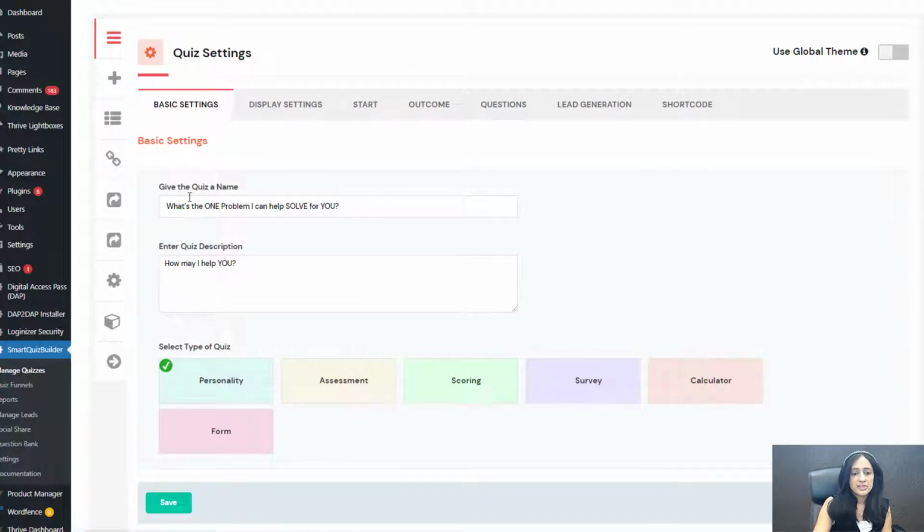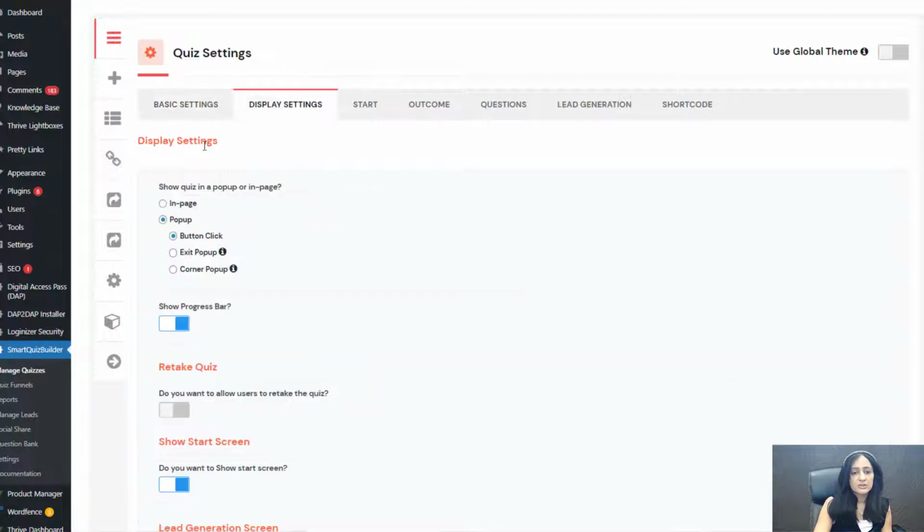All right, so basic settings, give your quiz a name. What's the one problem I can help solve for you? That's the name of the quiz. Display settings, here you can see I have selected pop-up and button click. What I want to do is I want to add a button on my site. What's the one problem I can help you solve? That's a question. And when they click on that button, it's going to show the quiz in a pop-up where I'm going to ask them to select an answer choice. And based on the selection, I'm going to segment them and redirect them to the right outcome screen or the right page on my site. So that's a plan.